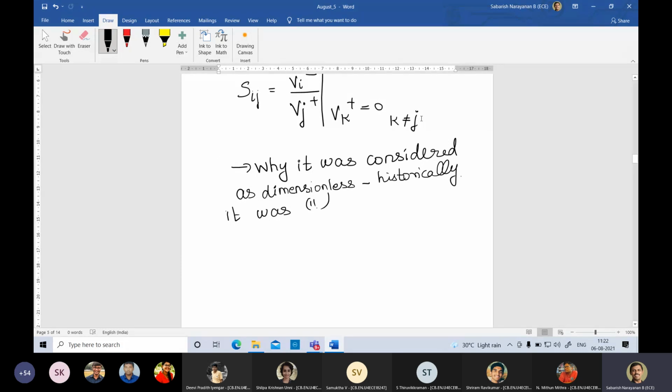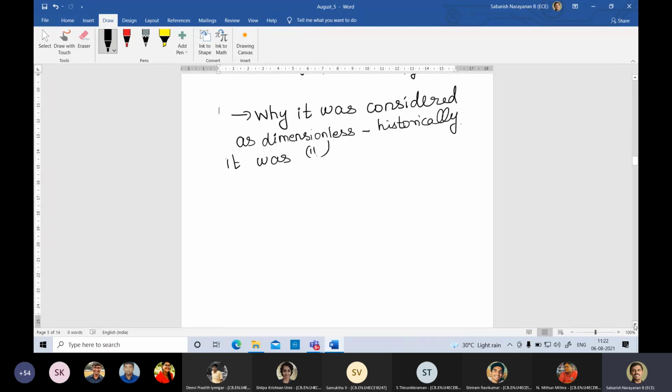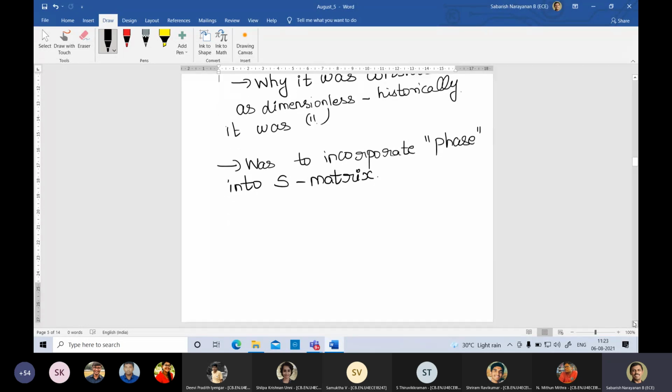So the idea is the high frequency voltmeter called vector network analyzer. If it gave out a voltage matrix, you interpret it like this. Right. This gave us a convenient measure for it. Clear? The idea was to incorporate phase into the S matrix. Right. So this is the idea of the S matrix formulation. Clear? It should be very, very crystal clear.